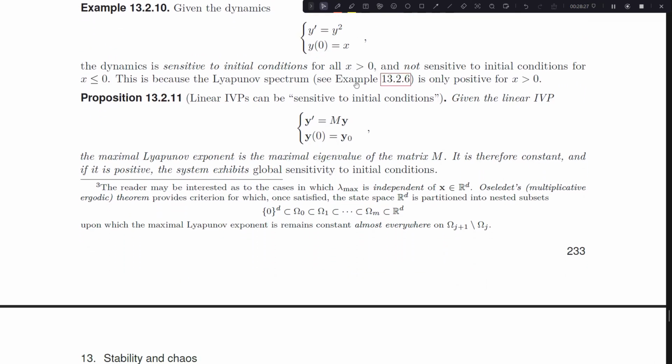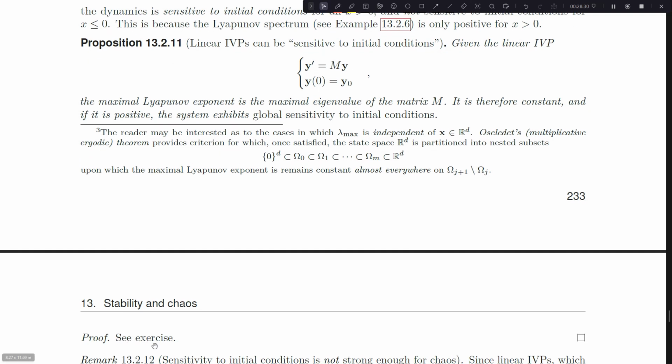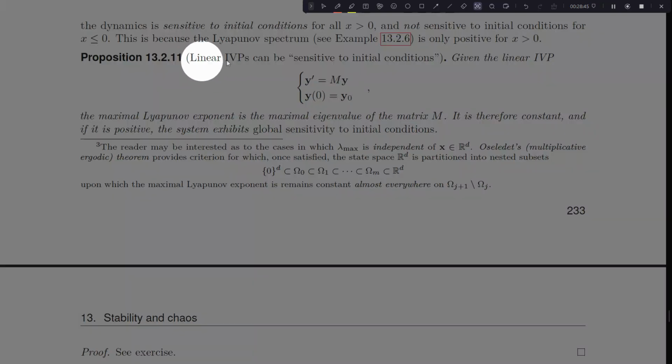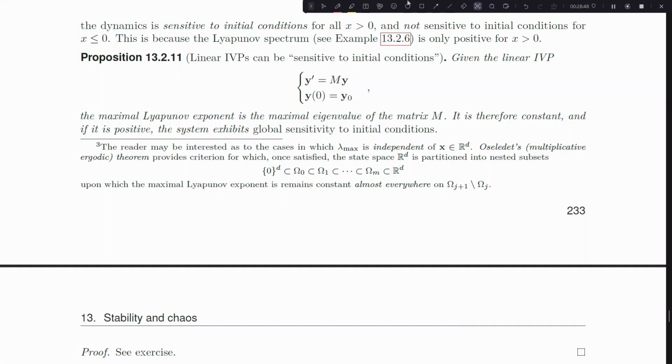The next proposition is really important. I actually leave the proof as an exercise to you. But this is a very important proposition because it's saying that chaos and sensitivity to initial conditions, even the butterfly effect, are not the same thing. One is a subset of the other, because linear initial value problems are often sensitive to initial conditions.